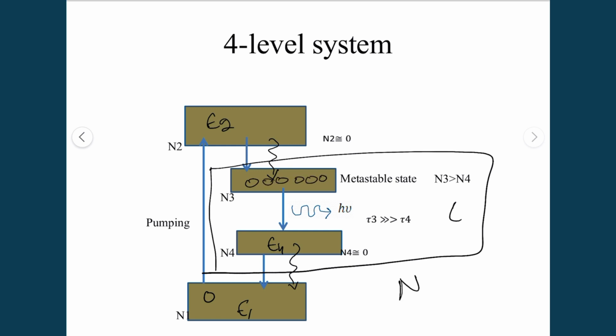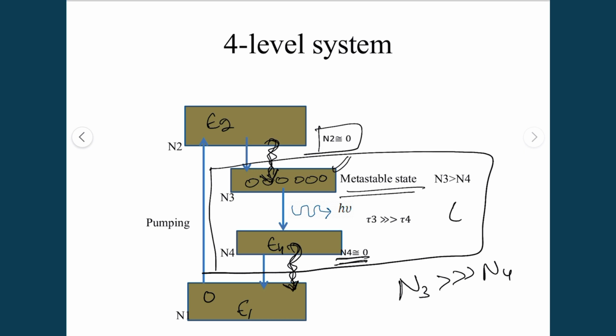It is very clear that the population of electrons in E3 will always be greater than in E4, because E3 is a metastable state. Electrons stay longer in this state, but in E4 the electron will, in a very short span of time, come to the ground state. So the population of electrons in N4 is almost zero, and it is also near zero in the upper pumped level, because electrons non-radiatively come to N3 and then to E1.